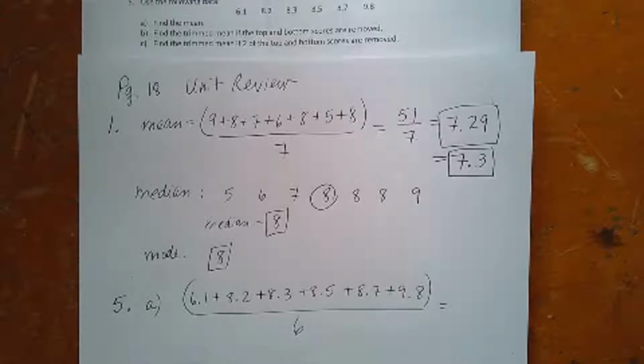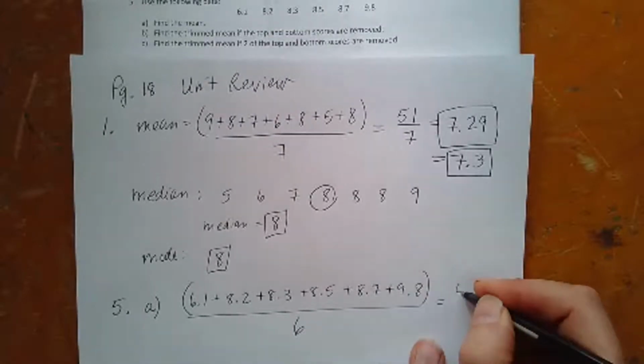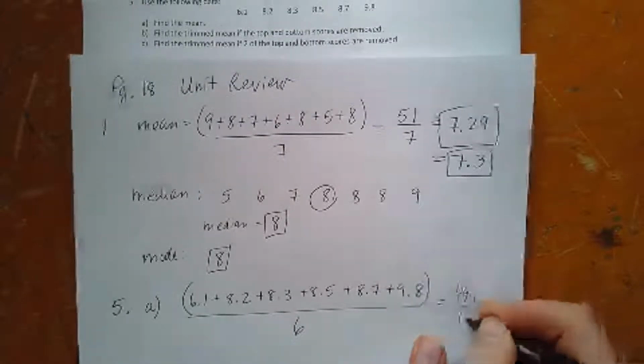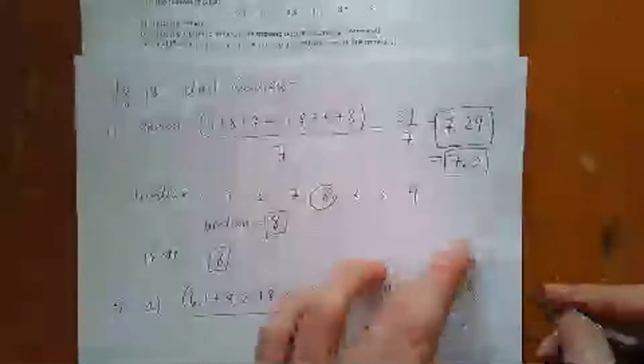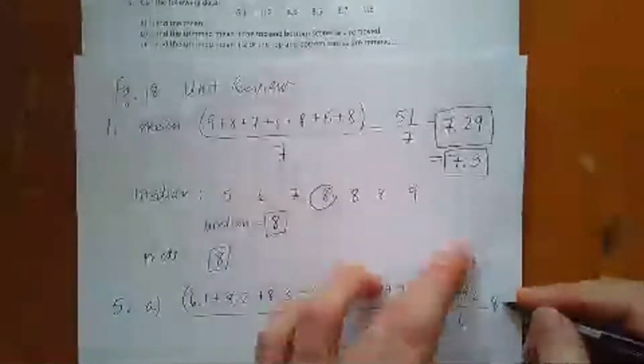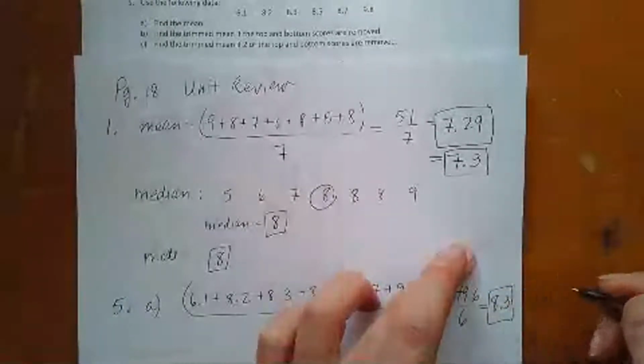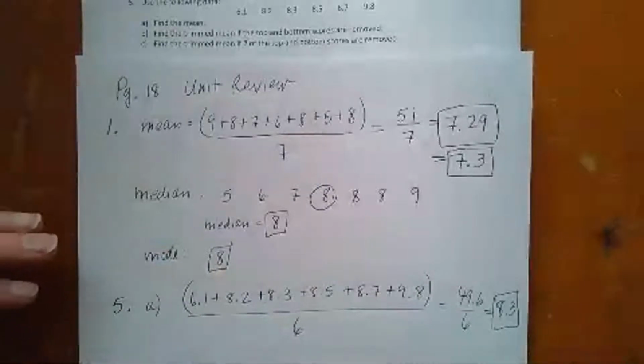I get 49.6 divided by 6. So I get 8.3. I'll just round it to 1 decimal again. Okay, so that's my mean.